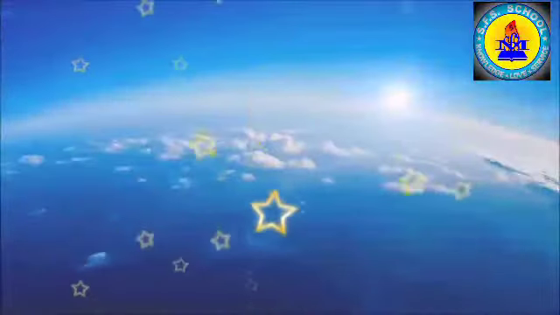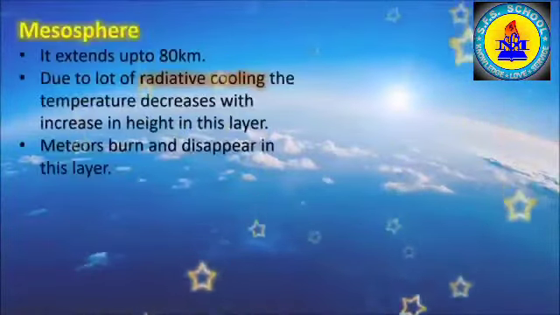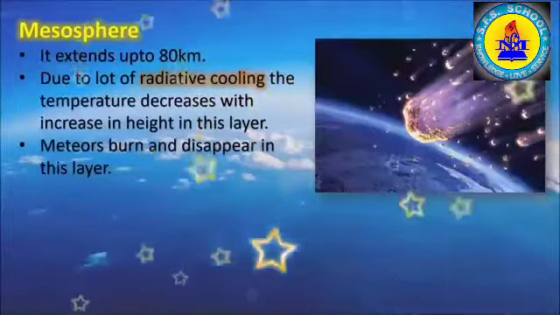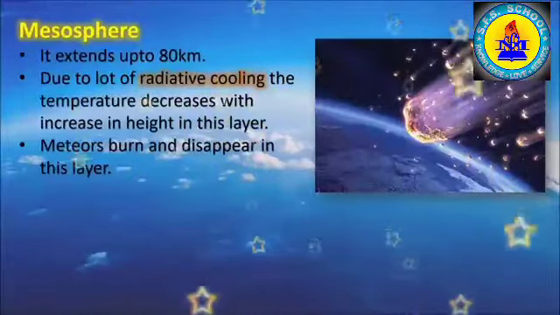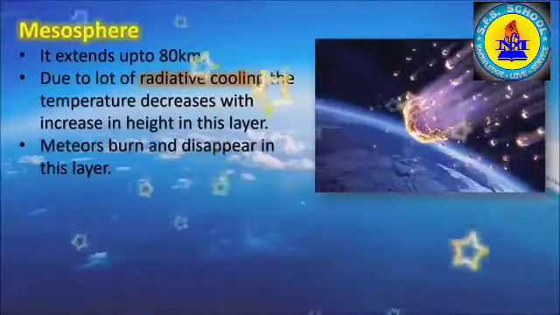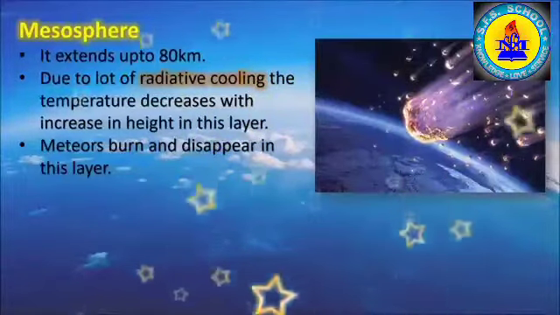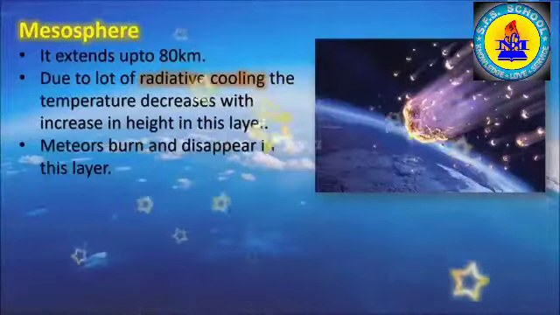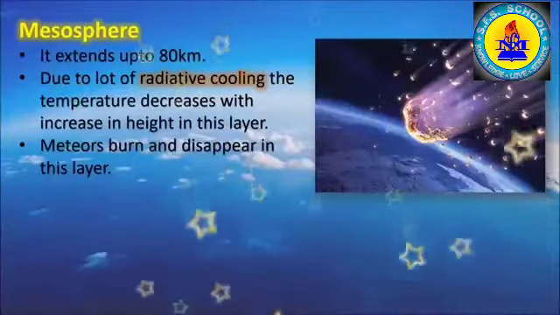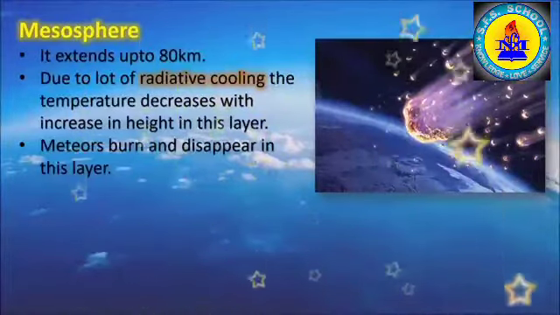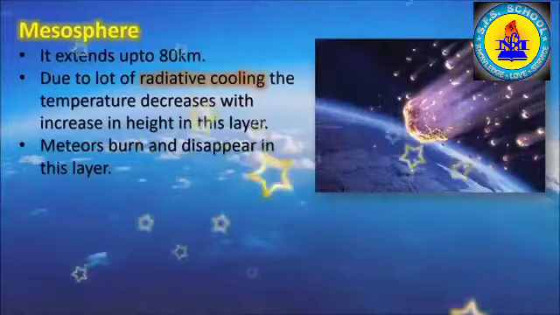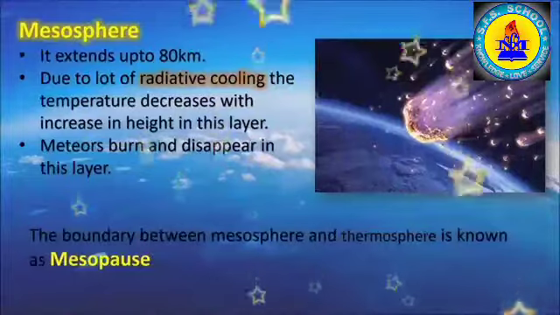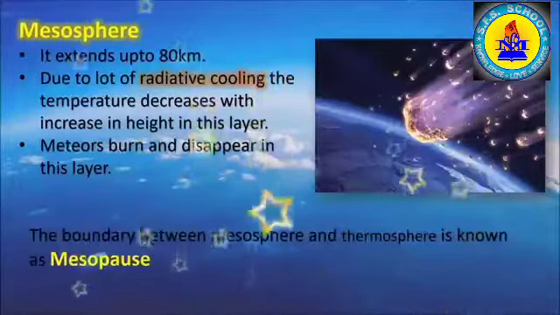The third layer or the middle layer of the atmosphere is known as mesosphere. It extends up to 80 km. In this layer, temperature decreases with increase in height as this layer has a lot of radiative cooling. The temperature decreases up to minus 90 degrees Celsius in this layer. And one important feature of this layer is that the meteors burn and disappear in this layer. The boundary between mesosphere and the next layer is known as mesopause.